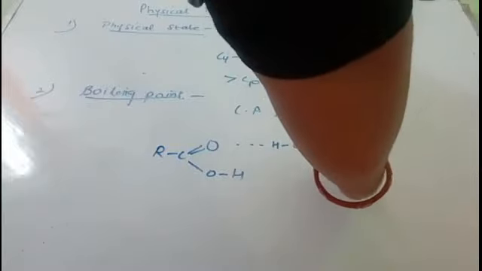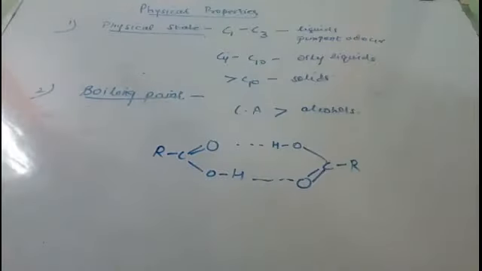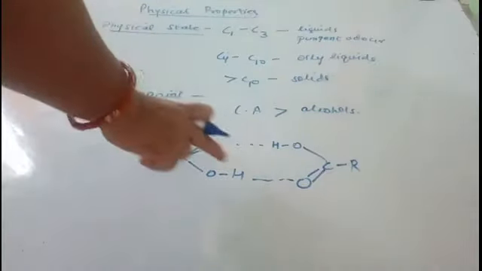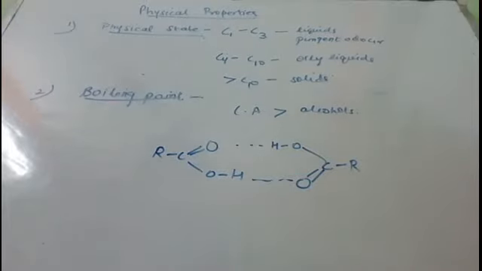Carboxylic acids are connected with the help of hydrogen bonding, and even this hydrogen bonding exists in the vapor phase. In the vapor phase also they will be present in the form of dimer. Dimer means two molecules are joined together. So in the vapor phase, two molecules remain attached with the help of intermolecular hydrogen bonding, and they exist as dimer. So due to the greater extent of intermolecular hydrogen bonding, the boiling point of carboxylic acid is even more than that of alcohols.